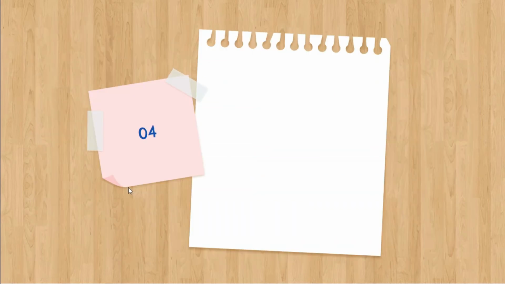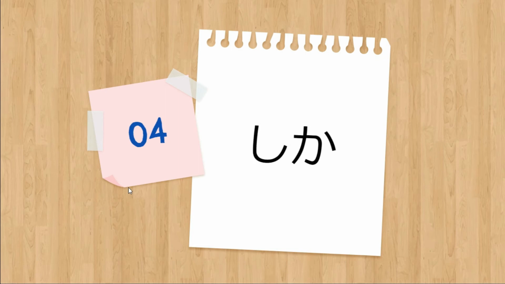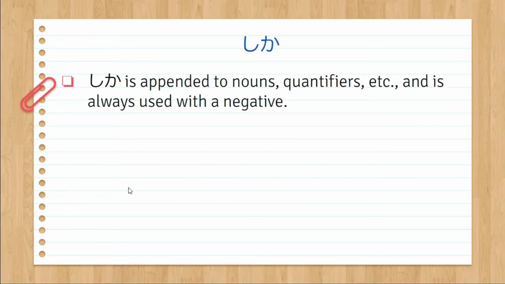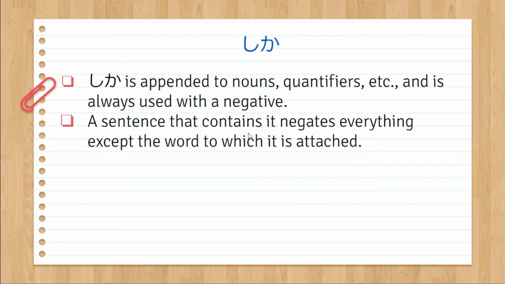For our fourth topic, we have shika. Shika means only. Shika is appended to nouns, quantifiers, etc. and is always used with a negative. So remember we have dake, which also means only. But for this one, we use shika only with a negative. A sentence that contains it negates everything except the word to which it is appended.